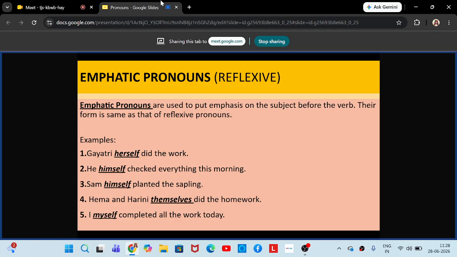Next is Sam himself planted the sapling. So Sam wanted to do it alone. He asked, no one has to help me. Okay. So Sam himself planted the sapling.